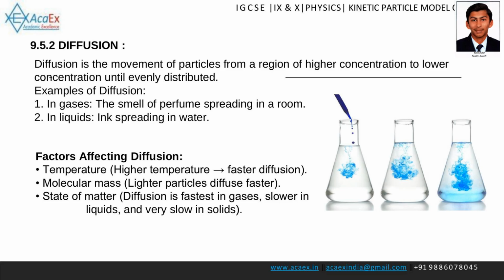Factors affecting diffusion. Temperature: higher temperatures lead to faster diffusion. Molecular mass: lighter particles diffuse faster. State of matter: diffusion is fastest in gases, slower in liquids, and very slow in solids.